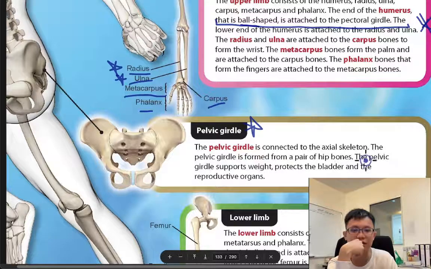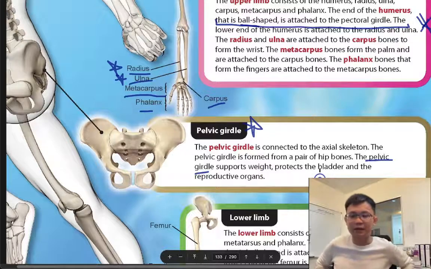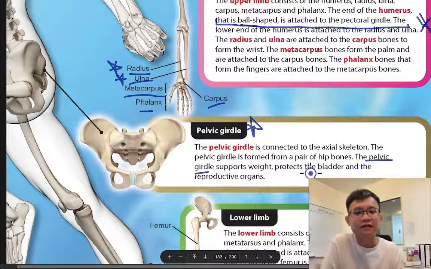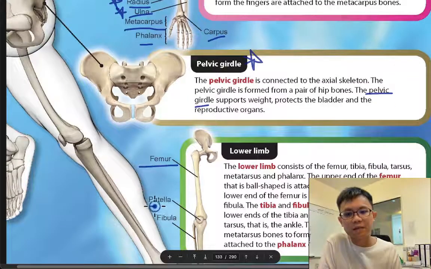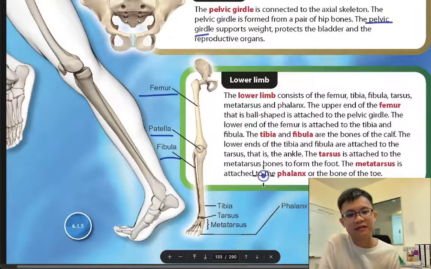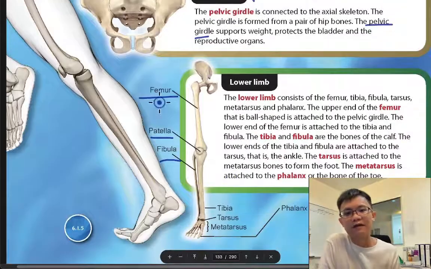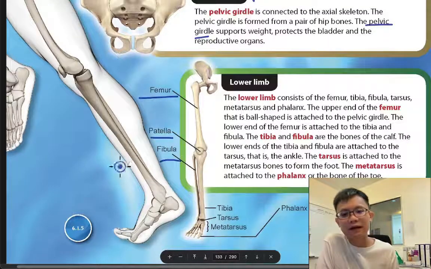Pelvic, this one you need to know. Pelvic girdle supports weight. So this is your pelvic, the bone below your bottom, supports weight, protects the bladder and reproductive organs. This one femur, patella, fibula, very easy. Maybe you can make a song lah. Femur, patella, fibula, tibia, tarsus, metatarsus. Usually I just remember this lah.